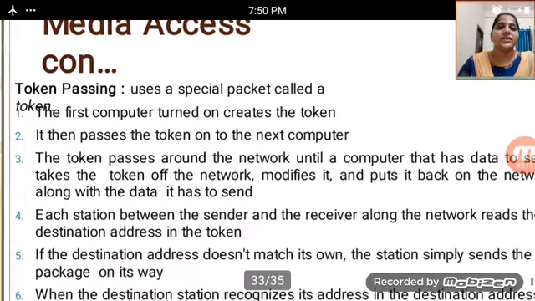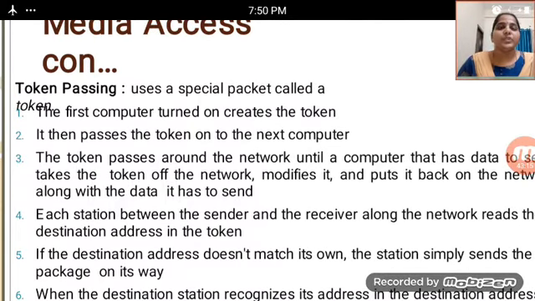In media access, token passing uses a special packet called a token. The first computer turned on creates the token. It then passes the token to the next computer. The token passes around the network until a computer that has data takes the token off the network, modifies it, and puts it back on the network along with the data it has to send.